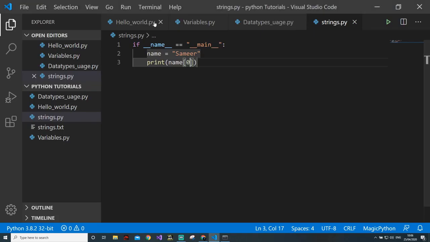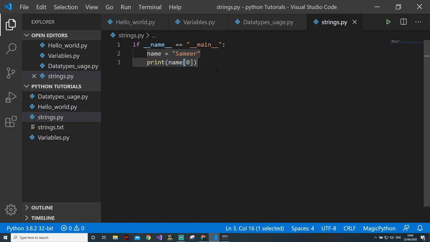So this is called indexing, and this operator is used for accessing by index. You will see this kind of operator in lists, tuples and sets. This kind of operator will be used in all of them, and it is a very useful operator.